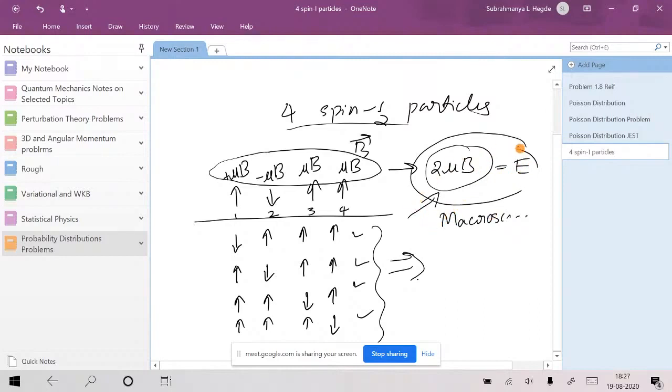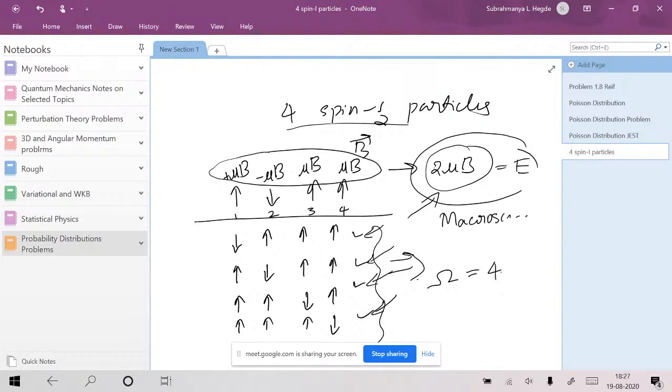Now, corresponding to this macroscopic property, you have 4 possible microstates. The number of microstates corresponding to this energy we usually denote by omega, that's equal to 4 here. That count does matter for us, since we are doing probability and statistics here. That count does matter a lot actually, whenever we deal with probability.